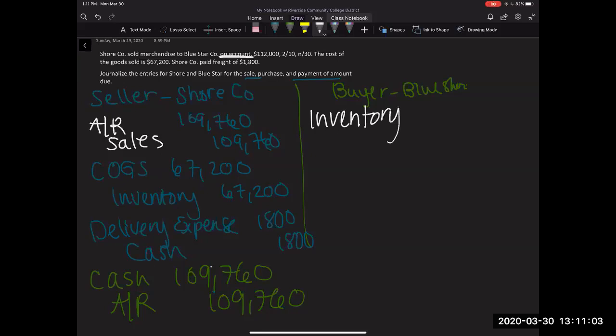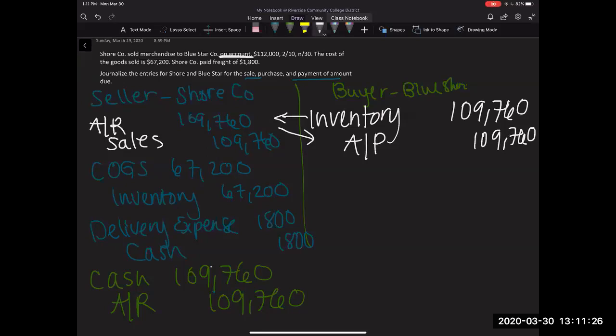And we're going to take advantage of the discount, so our inventory is going to be 109,760, and our credit is going to be to accounts payable if we're promising to pay it later. If it was accounts receivable to them, it's accounts payable to us. We're promising to pay it in the future.